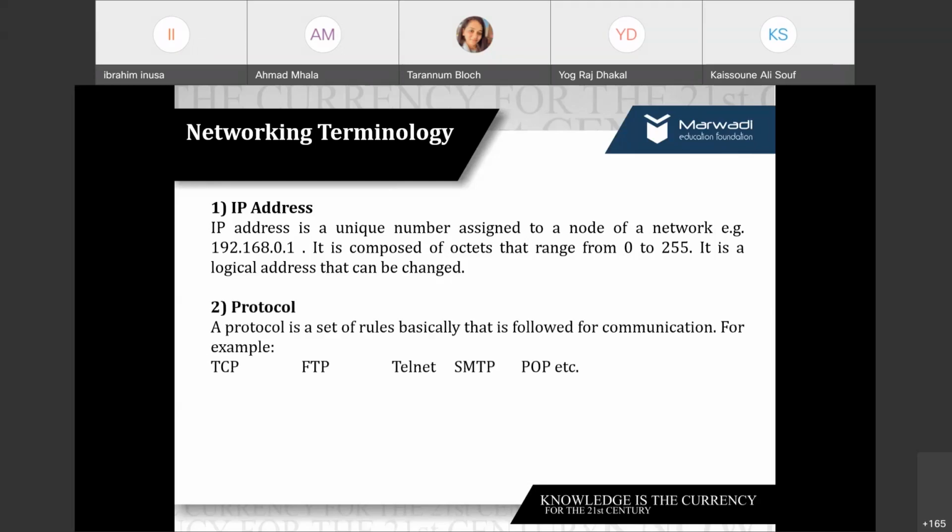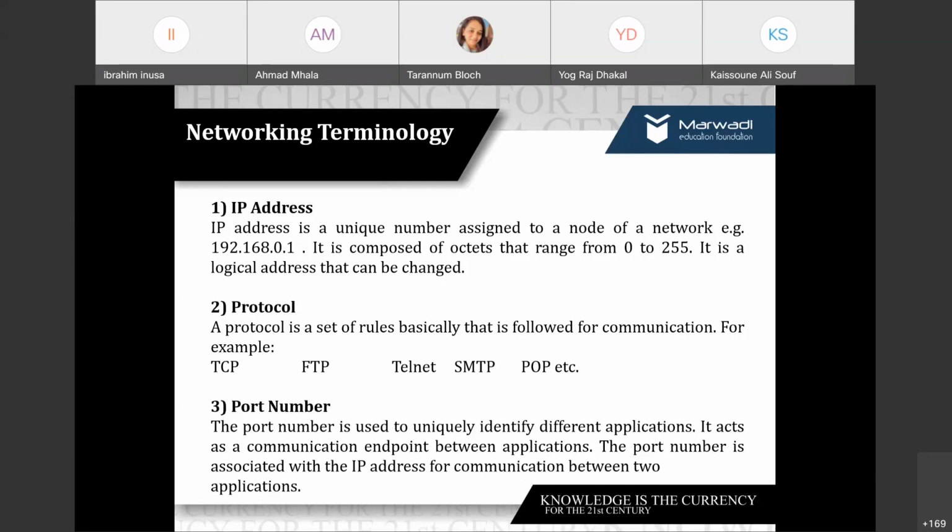Fine. Protocol, as we said, is a set of rules basically followed for the communication, and there are so many protocols available. For example, we have TCP, UDP, FTP, Telnet, ARP, like Address Resolution Protocol. We have POP, SMTP for Simple Mail Transfer Protocol, right? So all these are the examples.